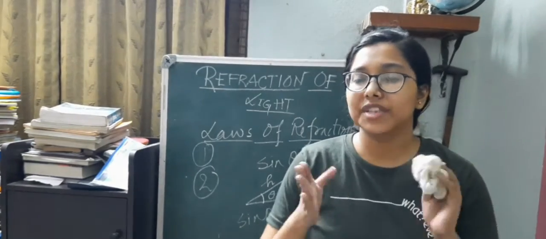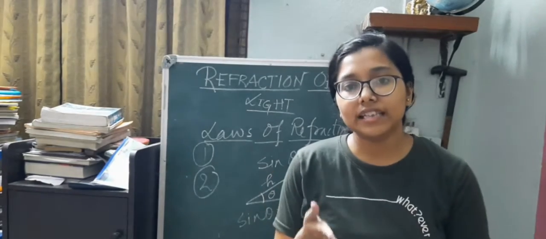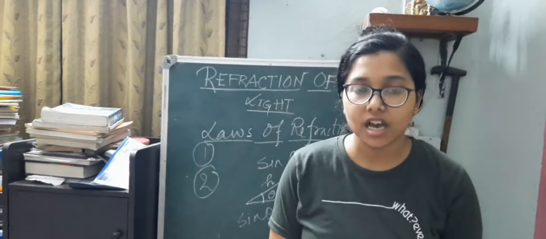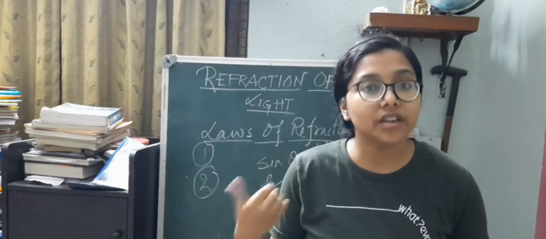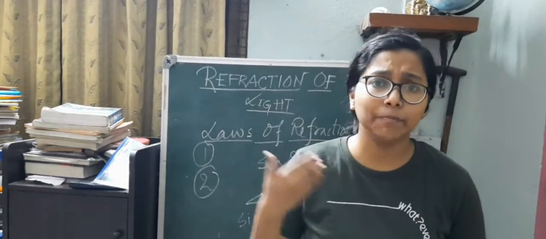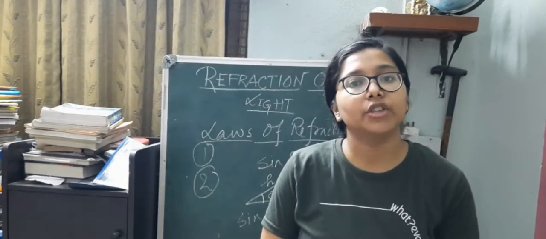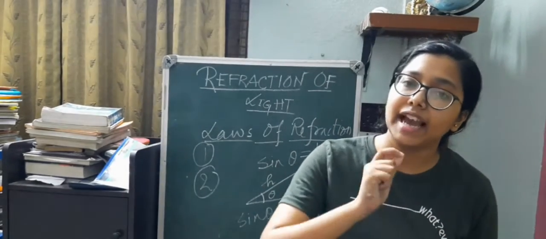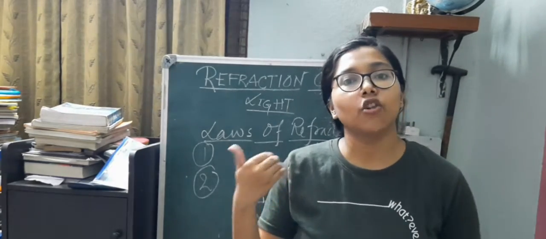So to sum it up, we covered what is refraction of light, the basic everyday examples of where we observe refraction of light, why refraction of light actually occurs, and then most importantly the ray diagrams when light travels from a rarer medium to a denser medium, and in the same way from a denser medium to a rarer medium, and what the basic observations are.